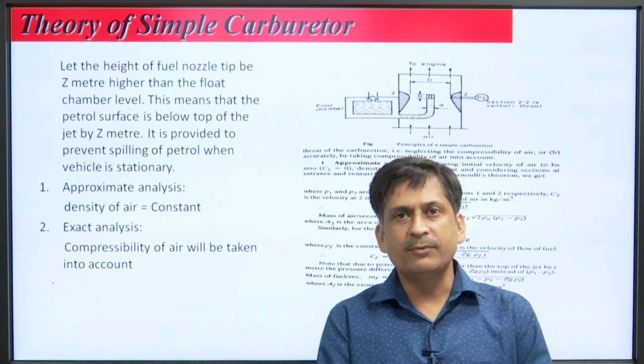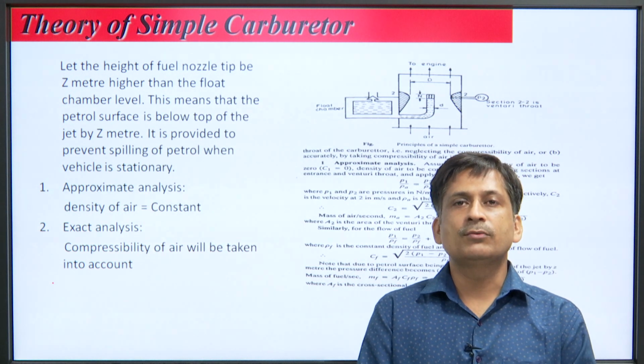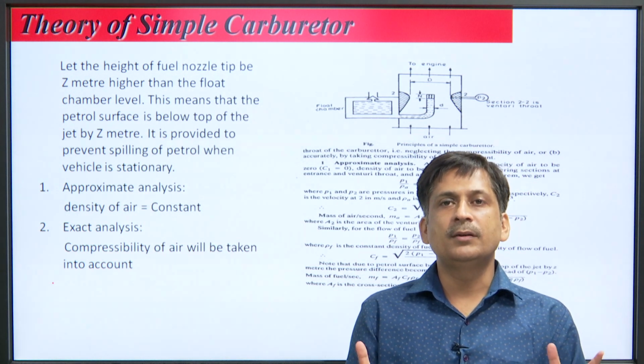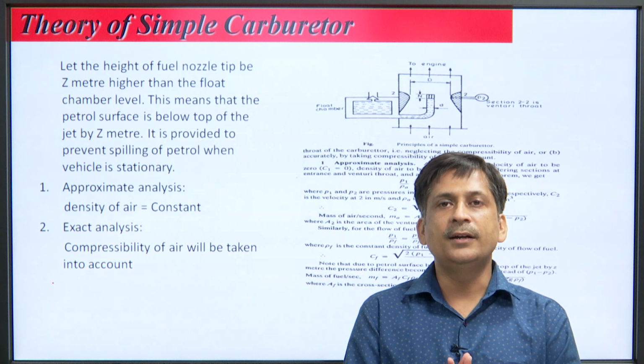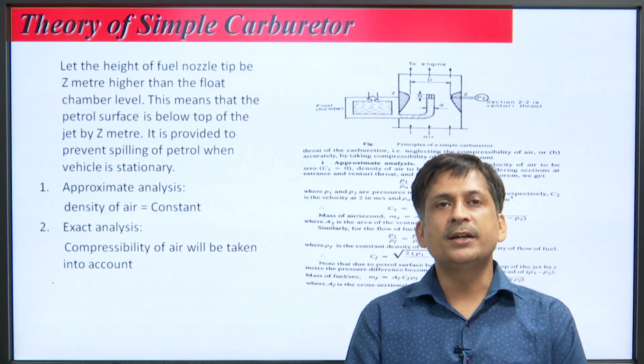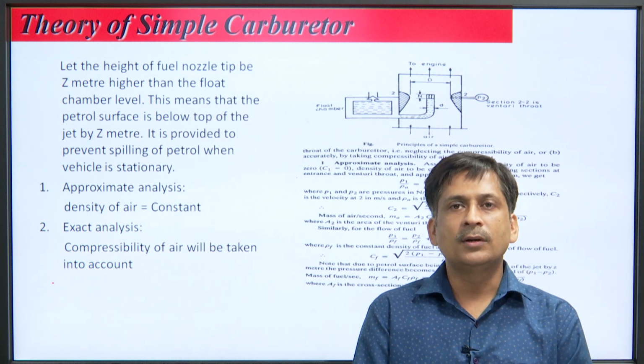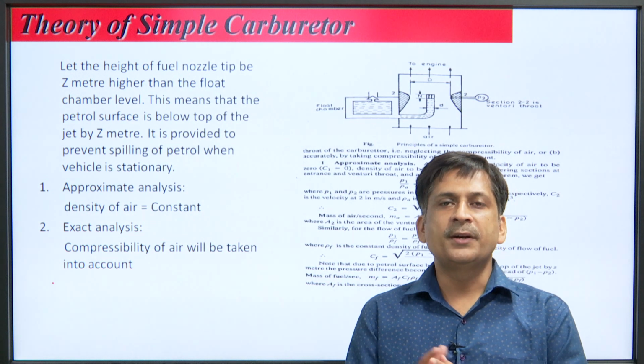In the previous lecture we discussed the principle of carburation. What is a carburetor? A carburetor is a device for simple mixing of air and fuel, and that device measures the fuel according to your operating conditions.